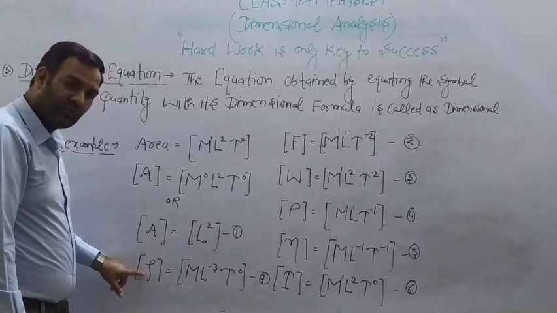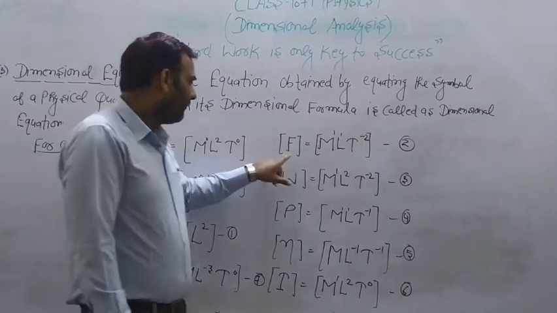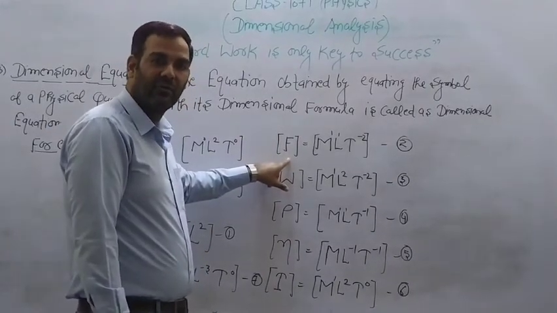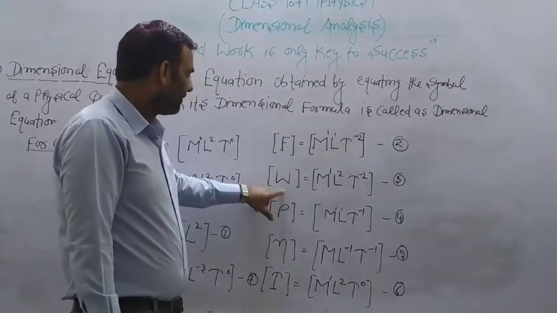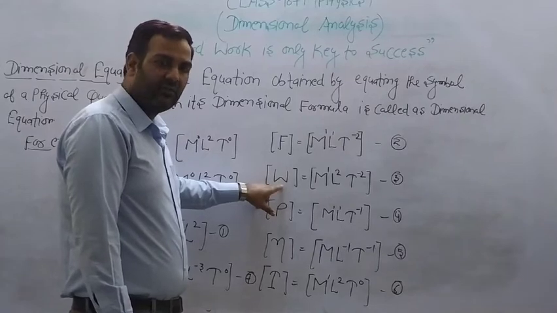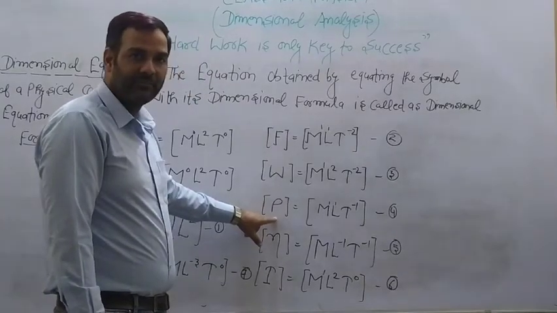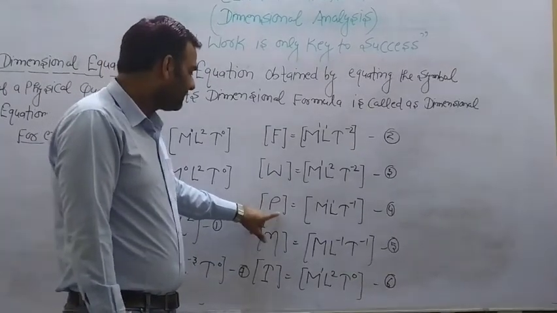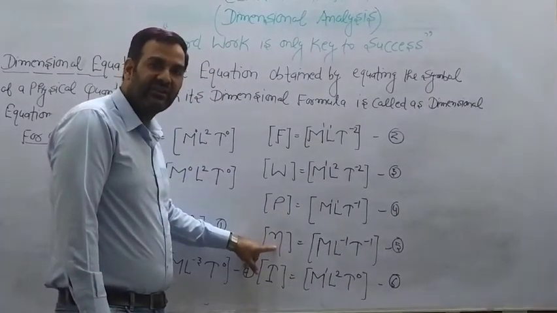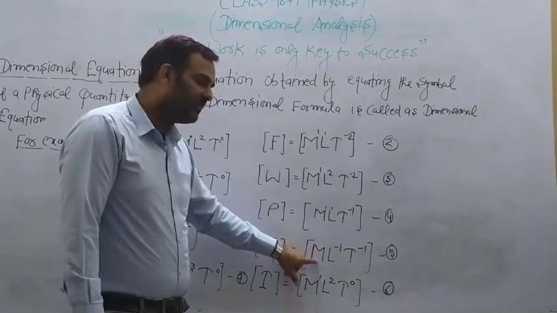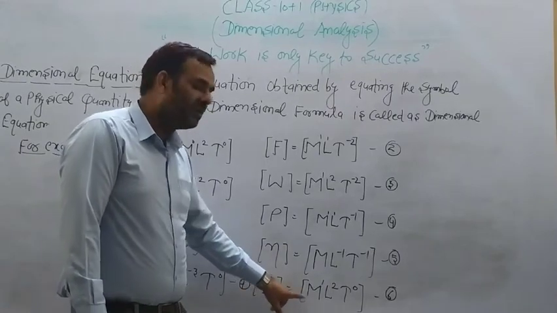Density, rho is the symbol for density, equated with its dimensional formula. Force, symbol F. Work, symbol W. Linear momentum, symbol P. Coefficient of viscosity, symbol eta. Moment of inertia, symbol I. Each is equated with its dimensional formula.